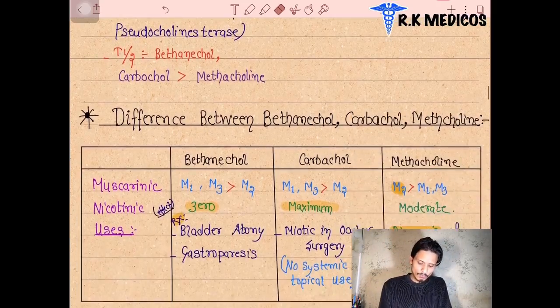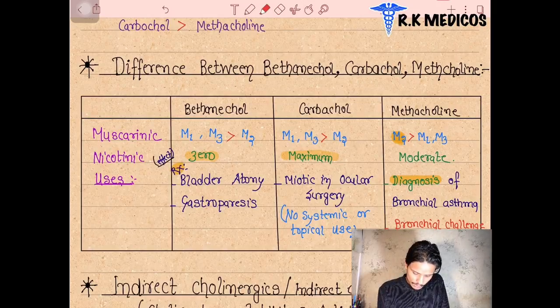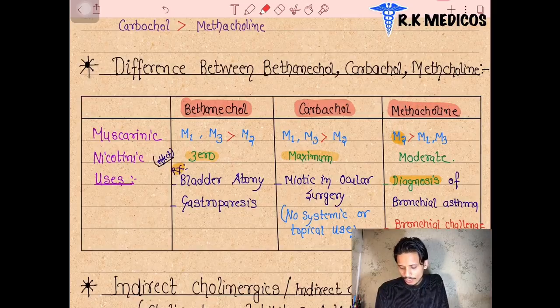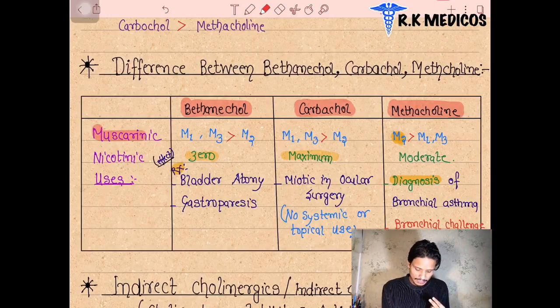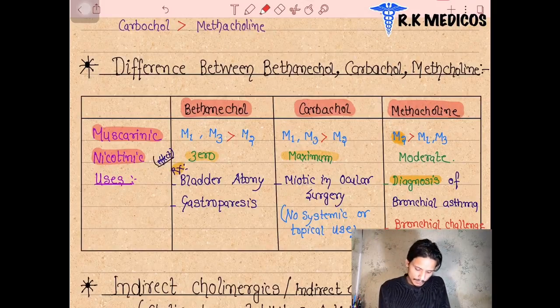Now we are going to see the differences between bethanechol, carbachol and methacholine. Suppose this is bethanechol, carbachol and methacholine. What are their roles and usage in our body? There are two types of receptors in the parasympathetic nervous system, either muscarinic or nicotinic receptors. These drugs bind to different types of receptors. Muscarinic has 5 subtypes, M1, M2, M3, M4, M5.